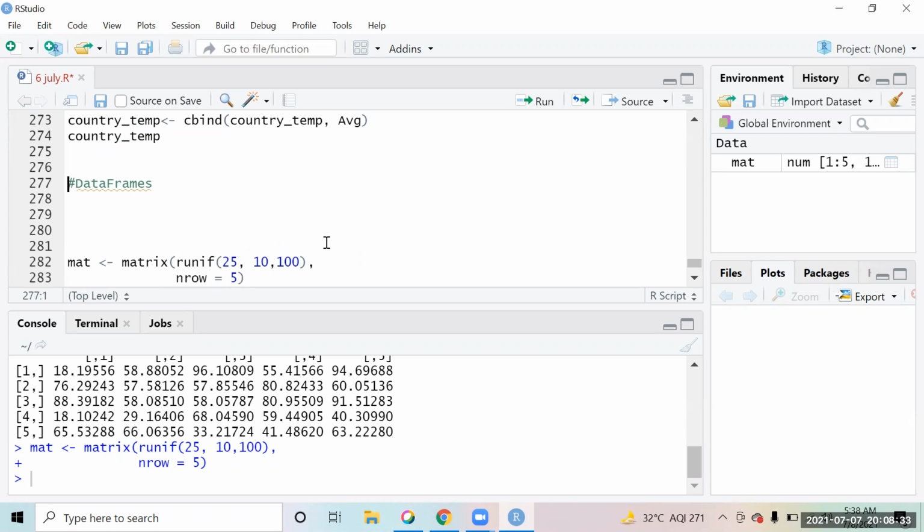Amit, are we able to add multiple rows or columns using cbind or rbind? Yesterday we just used one, adding one row and one column. Is it possible to add multiple rows and columns? When you write rbind, if you want to add rows, you give the name of the matrix that you created, then a comma, and you can give any number of rows over here. Suppose you want to give row one, comma, row two. You can give all those rows together as well, separated by commas. Okay, got it.